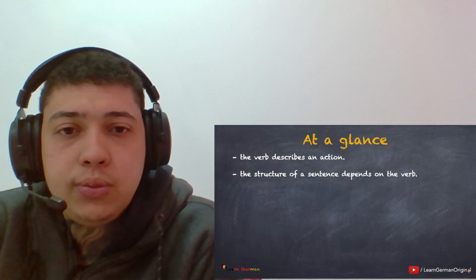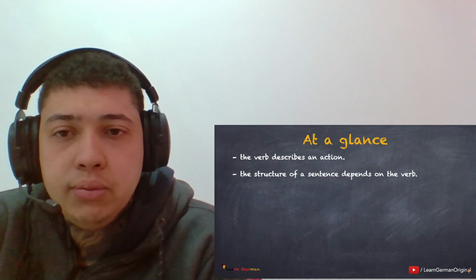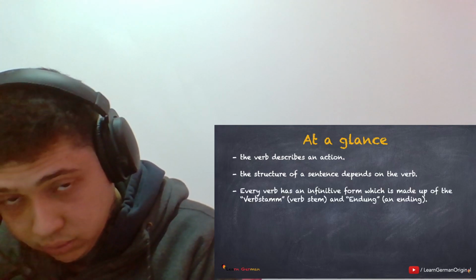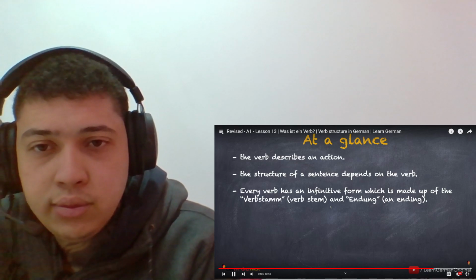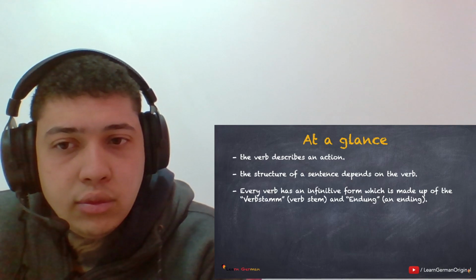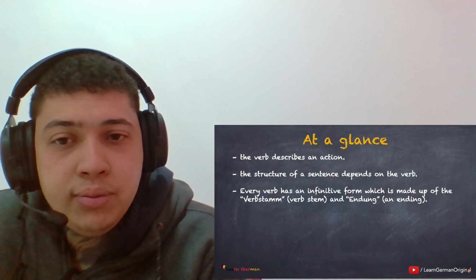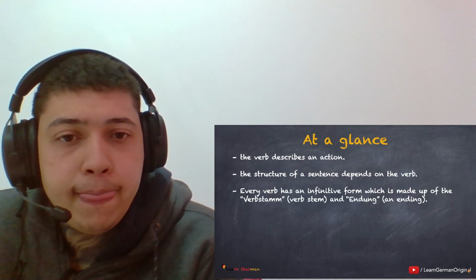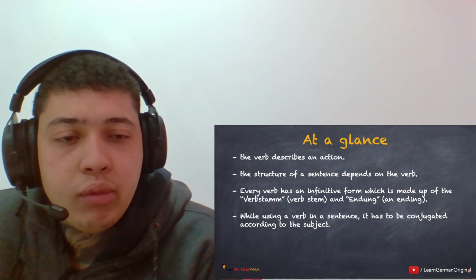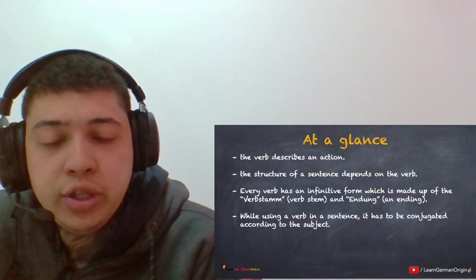Okay. Now let's summarize what we have learned in this lesson. The verb describes an action. The structure of a sentence depends on the verb. Every verb has an infinitive form, which is made up of the Verbstamm, verb stem, and Endung, ending. While using a verb in a sentence, it has to be conjugated according to the subject.